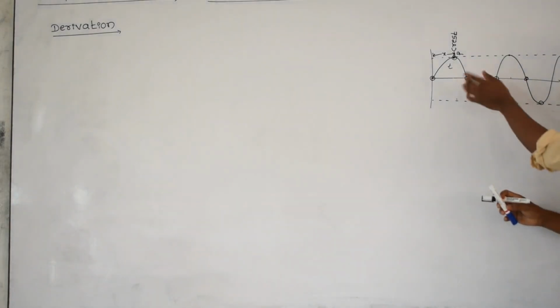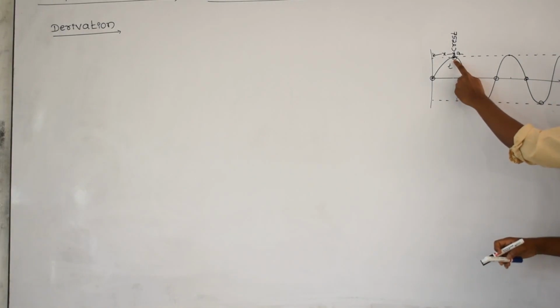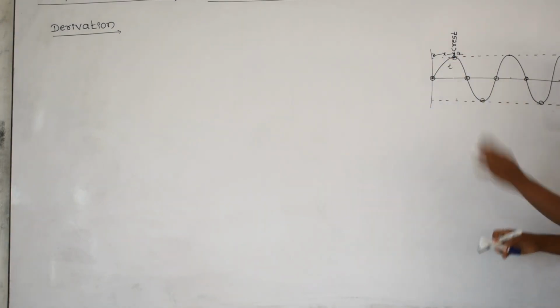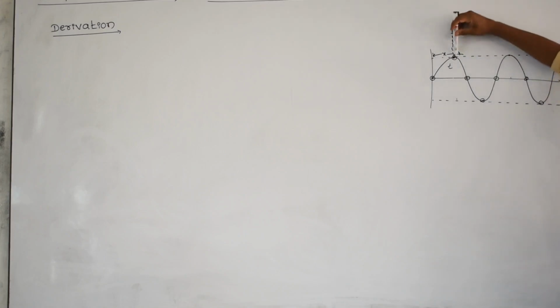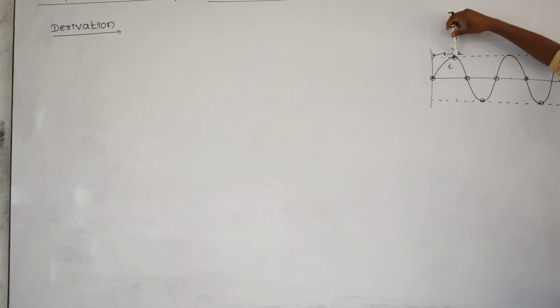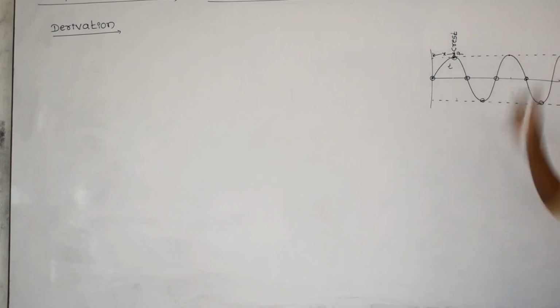Observe very carefully. Consider a crest, its name is P. The time taken by this crest to move from here to here is t, and the distance covered by the crest is x.